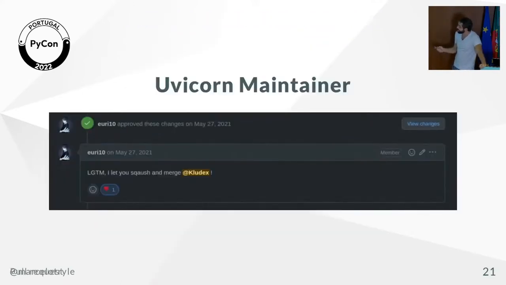And at some point on that path, Euri10, known as Euri10, but his name is Benoit, asked me if I would like to join the Uvicorn maintainers, the Encode organization. The Encode organization is the same as Starlette, HTTPX, and Django REST framework. It's still inside of it, for now. And yeah, so this is my first request, which I was able to merge. So this was cool.